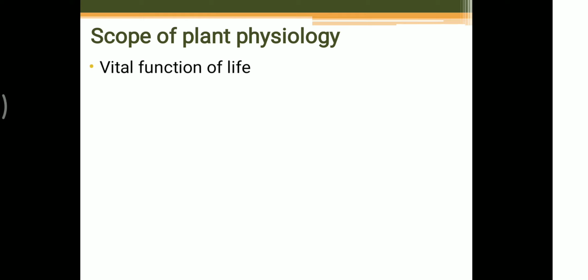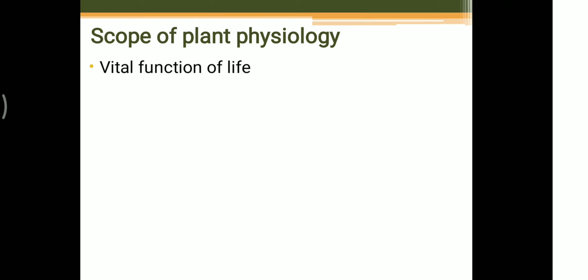Let us see one by one the various functions or scope of plant physiology, in which the first one is the vital functions of life regularly going on in the plant body, and they are coordinated by the development of plant tissue. The complex arrangement of tissue and function of tissue may be understood well. Not only the plant's growth, but each and every cell and tissue, we must know the function of every tissue in plant physiology.